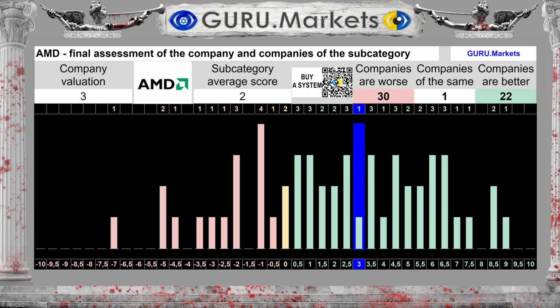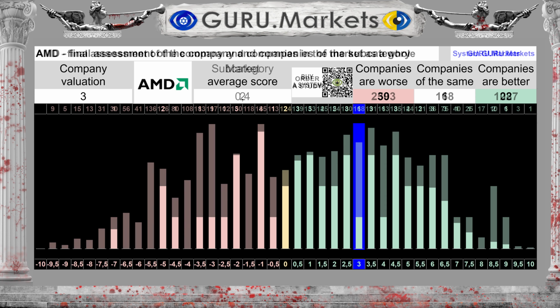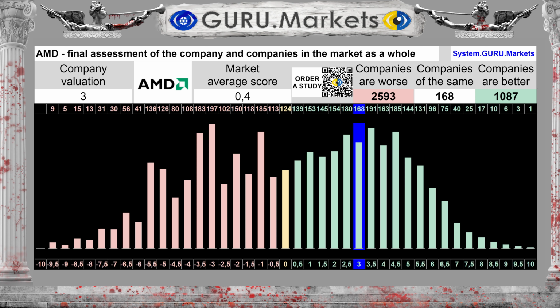The overall result is 3 out of 10 points. Average total for the subcategory, 2 points. If you look broadly, within the entire market in total, we can note that the average rating for the entire market as a whole is 0.4 points, against a 3-point rating for the company Advanced Micro Devices Inc.